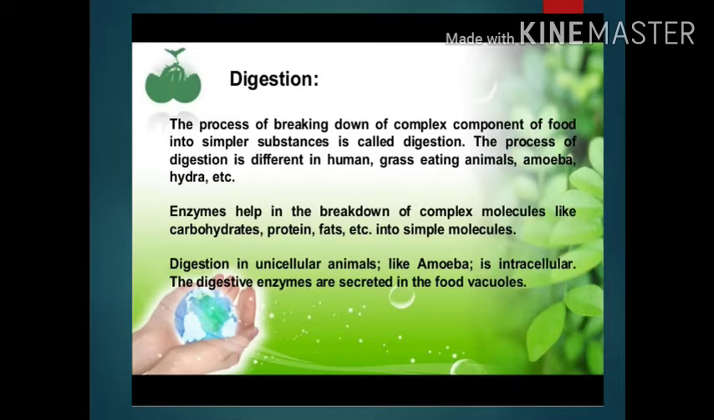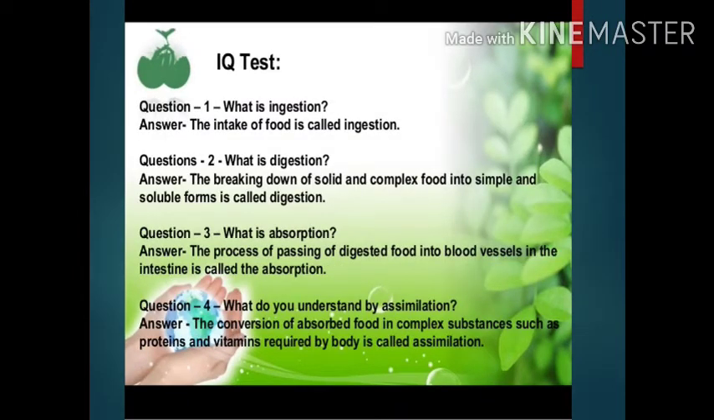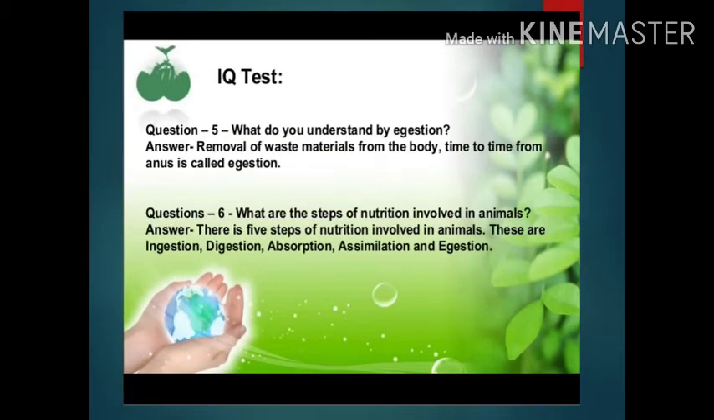Now here is the IQ test 1. Question 1. What is ingestion? Question 2. What is digestion? Question 3. What is absorption? Question 4. What do you understand by assimilation? Question 5. What do you understand by egestion? And question 6. What are the steps of nutrition involved in animals? Please try to answer these questions, then you may cross-check the answers with the given answers.